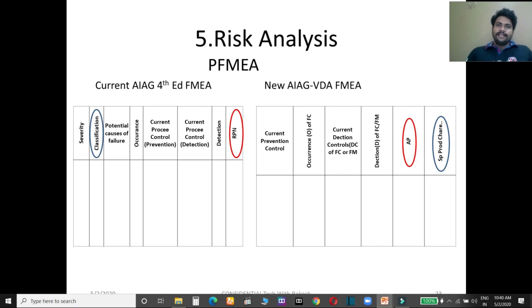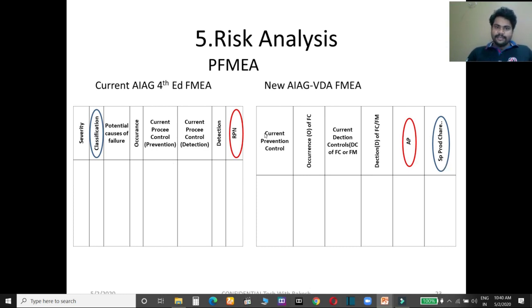So guys, in risk analysis, you will see that RPN has been changed to AP, action priority, and classification has been changed to special product characteristics. In classification earlier we were writing safety, form, fit, function, material, like that. Here the same thing will be written, but the name has been changed from classification to special product characteristics.